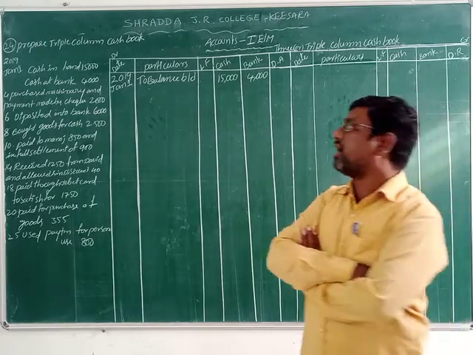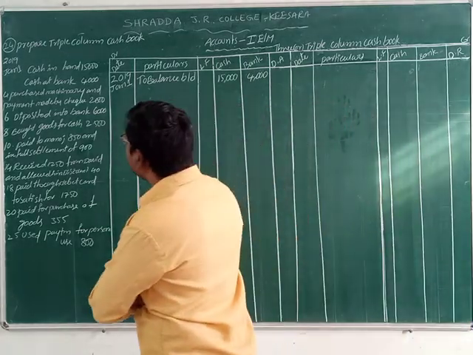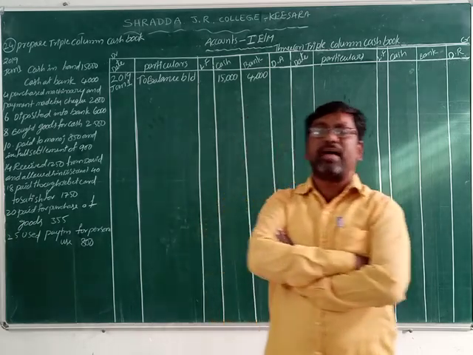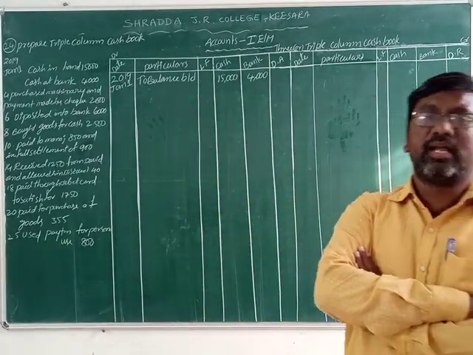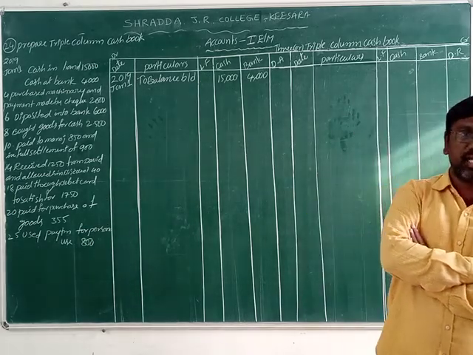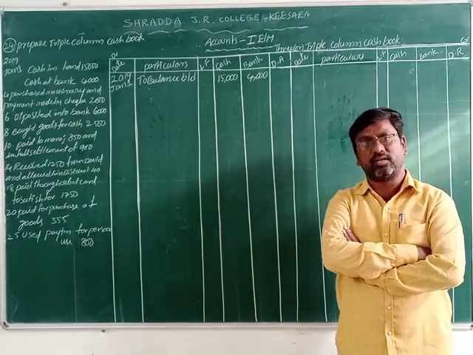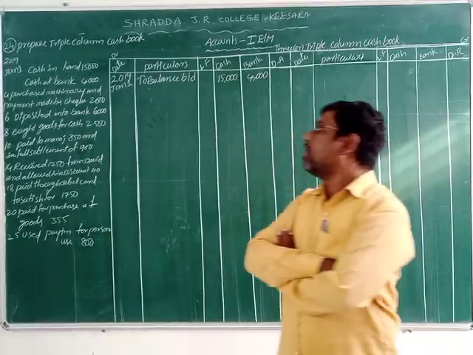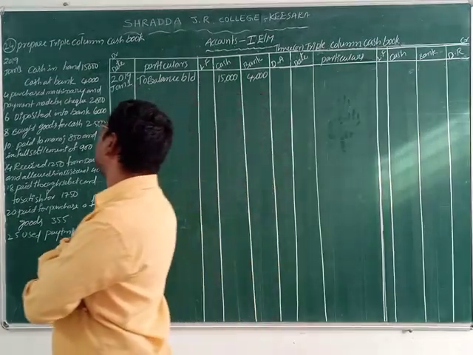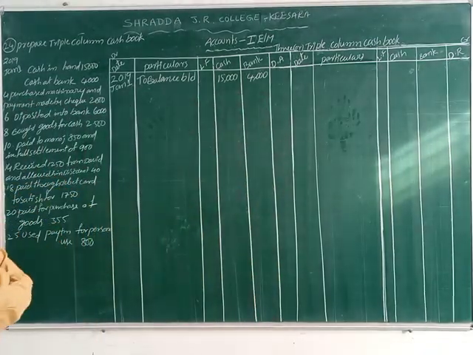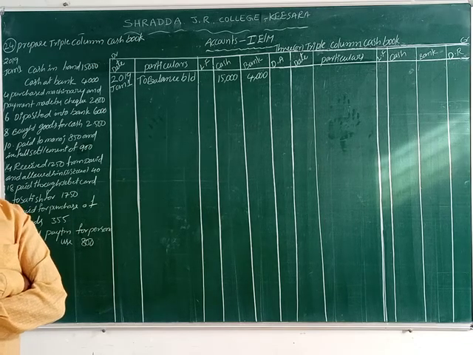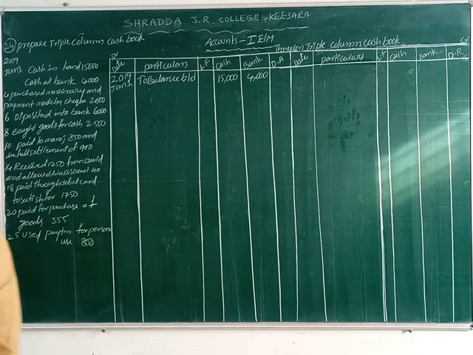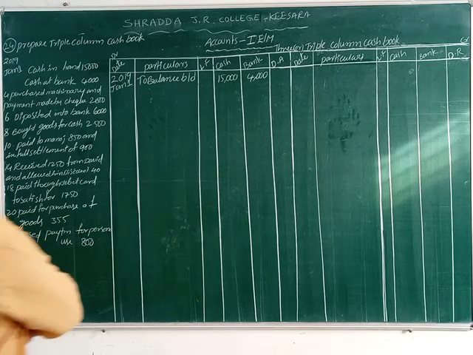Okay now, what is paid here? Bank is credit. Why? Because bank is giving the amount. Bank is a personal account: debit the receiver, credit the giver. So bank is credit. That means machinery account debit to bank account. This time bank is in payment, so we record it on the credit side.